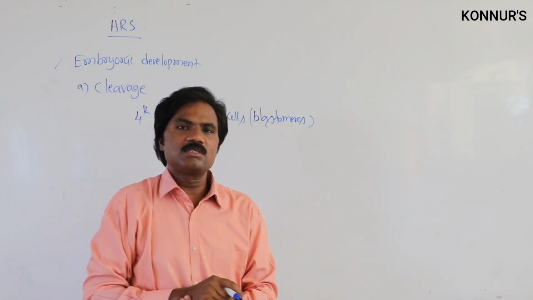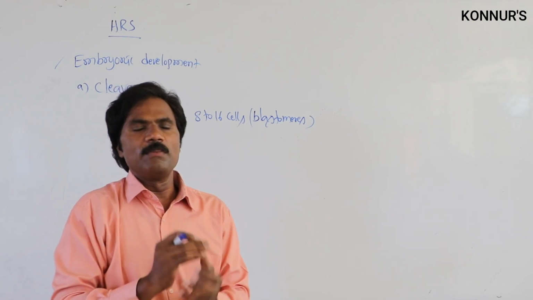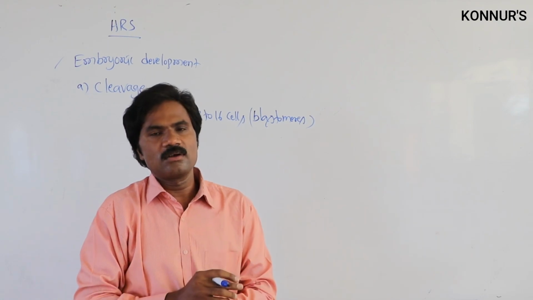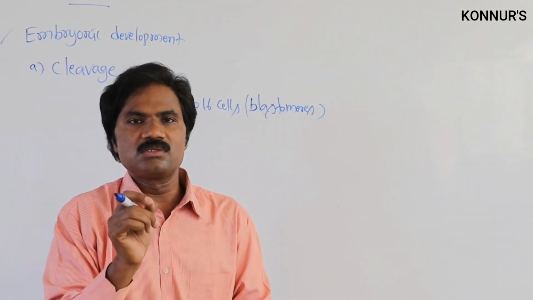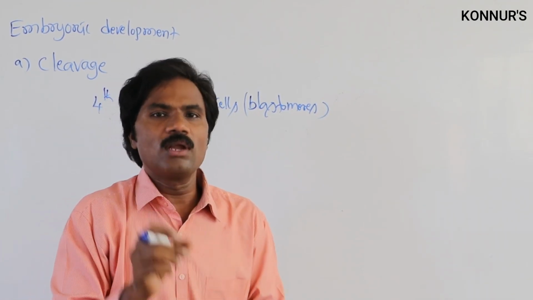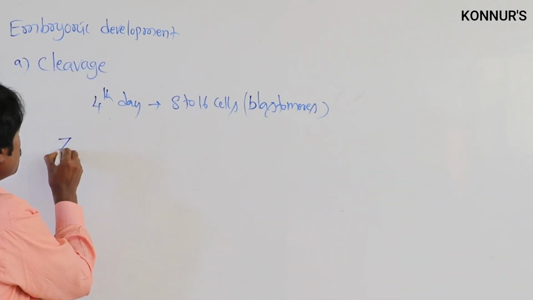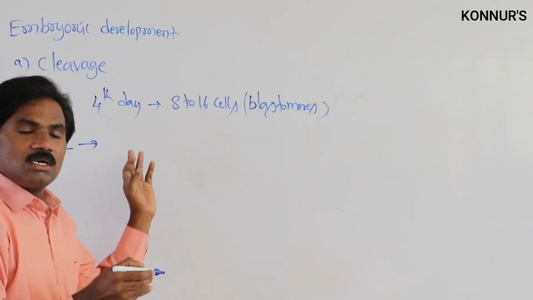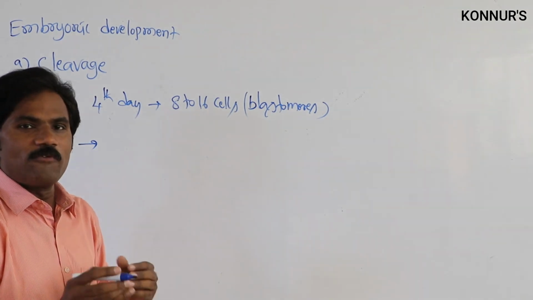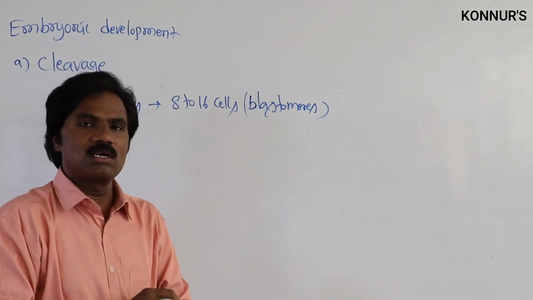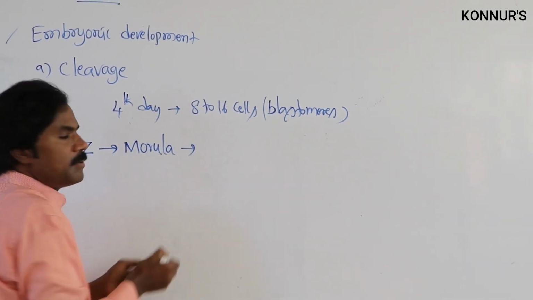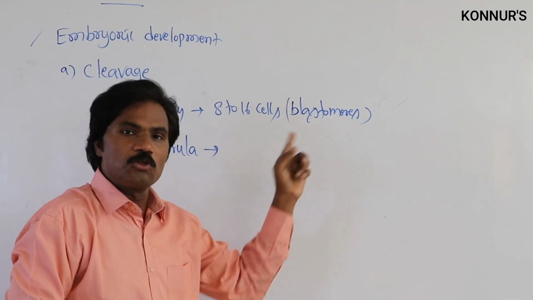These blastomeres form a structure that looks like a mulberry. That's why the 8 to 16 cell stage in the cleavage stage is called the morula stage. That means after completion of the first, second and third mitotic cell divisions, the zygote forms a mulberry-like structure. That we call the morula stage, on the fourth day.